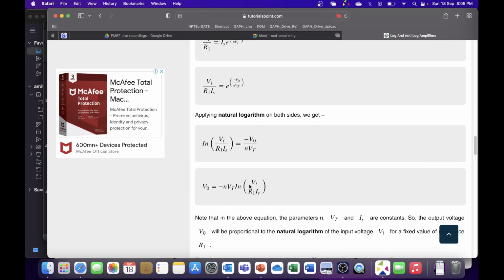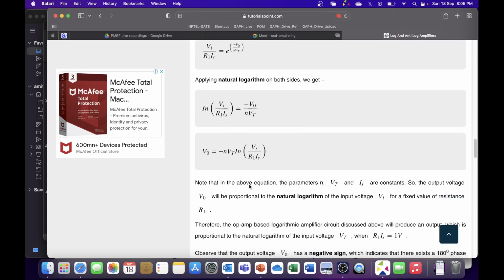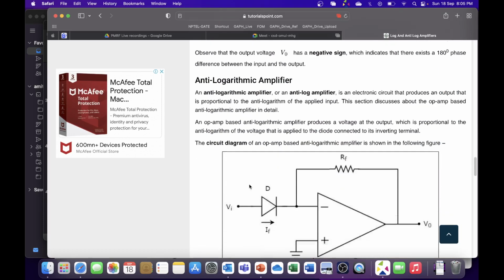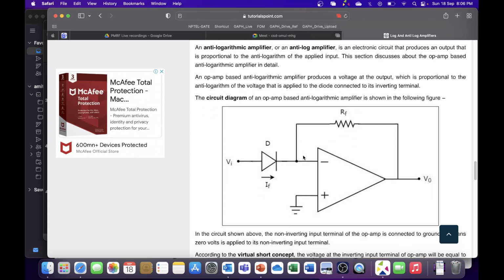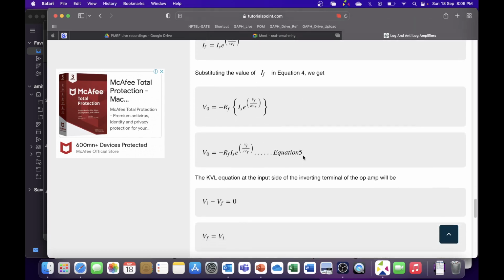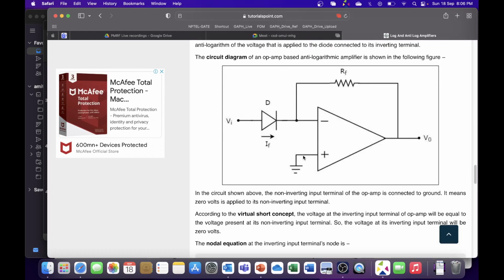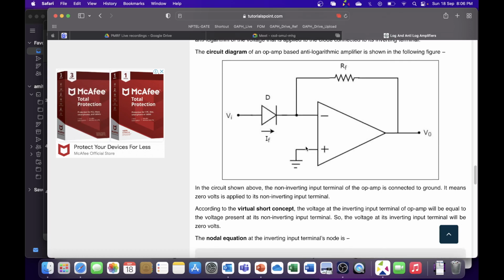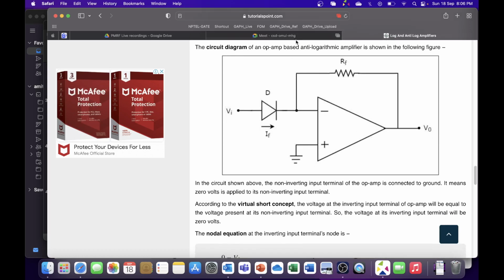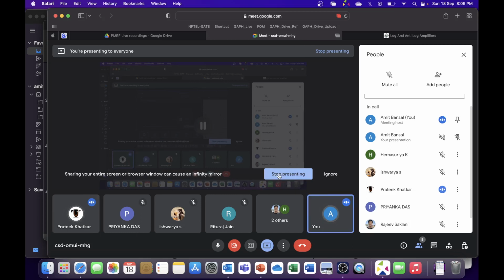We saw integrator, we saw differentiator. This is a logarithmic. So very straightforward thing. And there must also be anti-logarithmic, so exponential. So what we do, you remember the integrator and differentiator. R and C swapped their places. Here we have swapped the places of the diode with a resistor. Simple. Again, the concepts will not change. If you apply KCL, KVL, and Ohm's law, only three things, you will be able to solve any problem of op amp, any problem whatsoever. Okay, is it clear? Yes, sir. Okay. Thank you for asking this question.